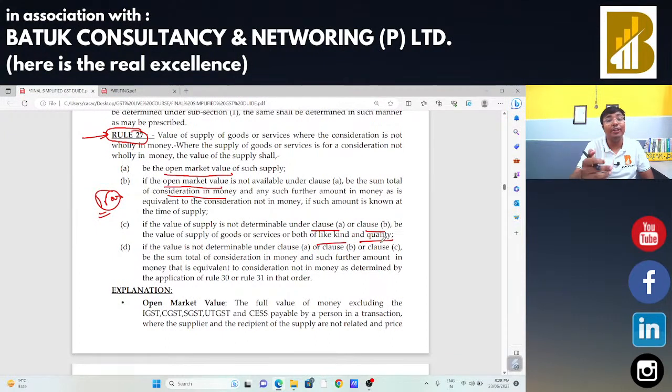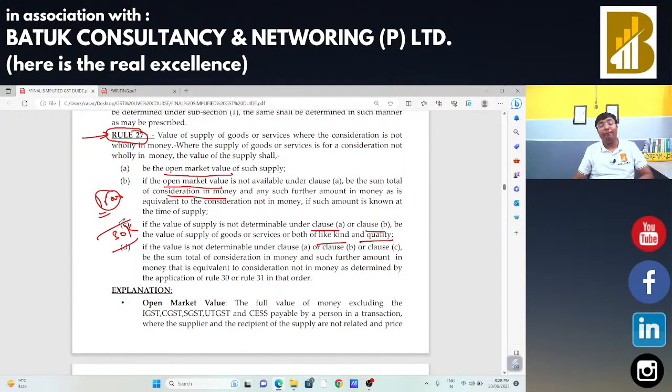I am always saying we need to check the quantity also. So if the same laptop is not available in the market, but a similar laptop is available, and the price of the similar laptop is 30,000 rupees, in that case we are going to take the value of 30,000 rupees of that like laptop. In that case, the value of supply will be 30,000 rupees.